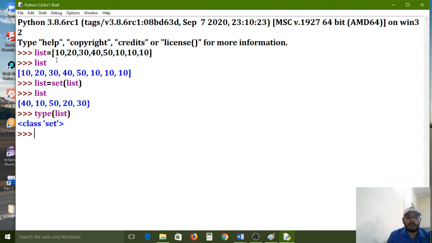The list data type can maintain order, whatever order we have entered, that order it can maintain. And the list data type can allow duplicate values also. But coming to the set data type, it cannot accept duplicate values and it can maintain unique values. Now understand the difference between list and set.